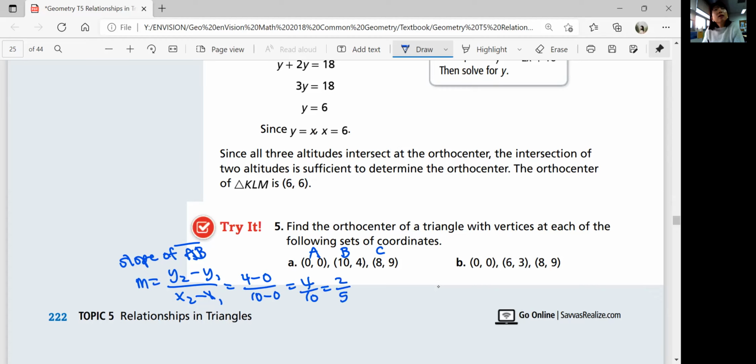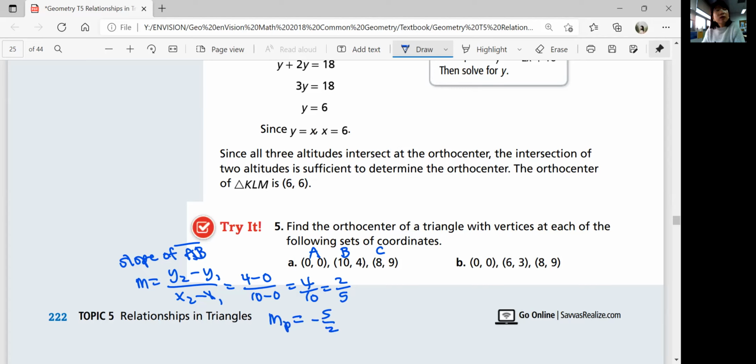And then the point that's opposite of AB would be C, right? So your first altitude starting from the vertex C would have the point A, 9, and the slope perpendicular to 2 over 5 is negative 5 over 2, right?